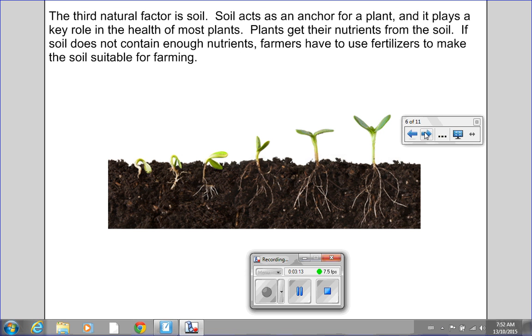The third natural factor is soil. Soil acts as an anchor for a plant, and it plays a key role in the health of most plants. Plants get their nutrients from the soil. If soil does not contain enough nutrients, farmers have to use fertilizers to make the soil suitable for farming.